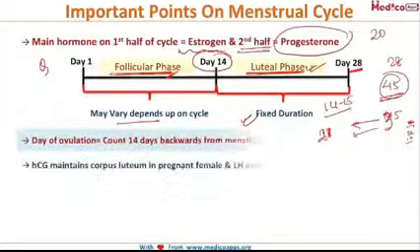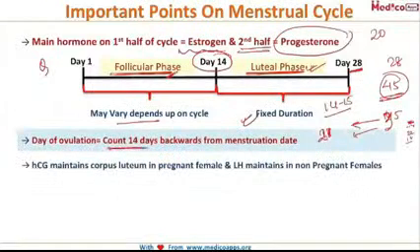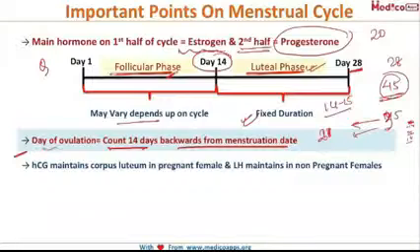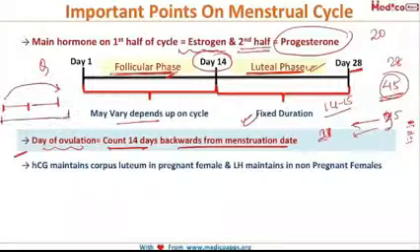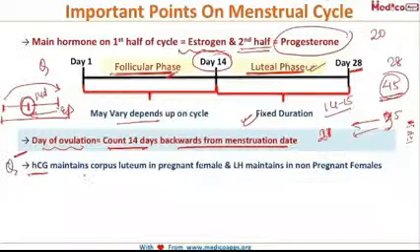So to count for the day of ovulation, you should count 14 days backwards from the menstruation date. And what do I mean when I say this? For any female, if you have to calculate when the ovulation has to occur, then you first have to calculate when is the expected date of the next menses according to the length of the cycle. And from that expected date of menses, you have to calculate backwards 14 days, and that gives you the date of ovulation.